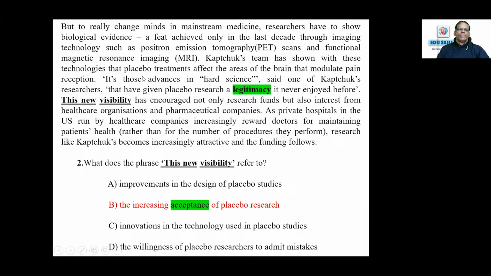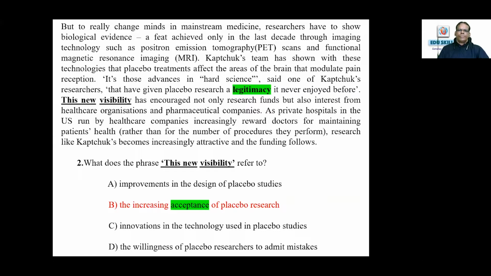Kaptchuk's team has shown with these technologies that placebo treatments affect the areas of the brain that modulate perception. It's those advances in hard science, said one of Kaptchuk's researchers, that have given placebo research a legitimacy it's never enjoyed before.